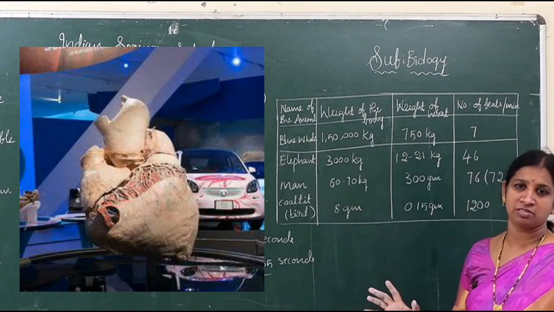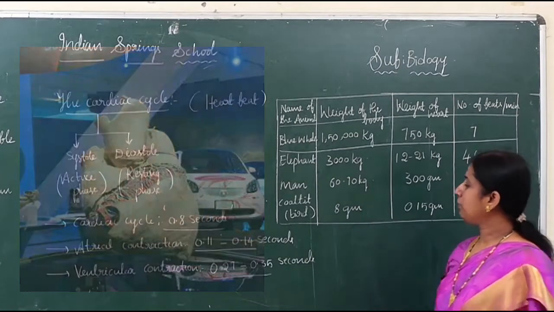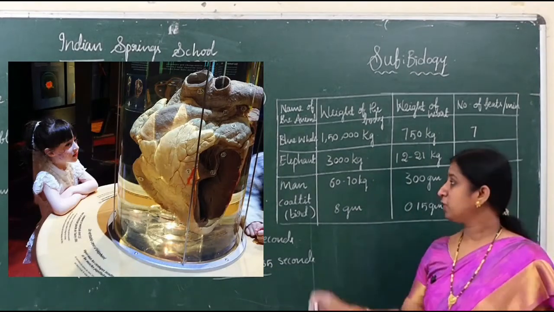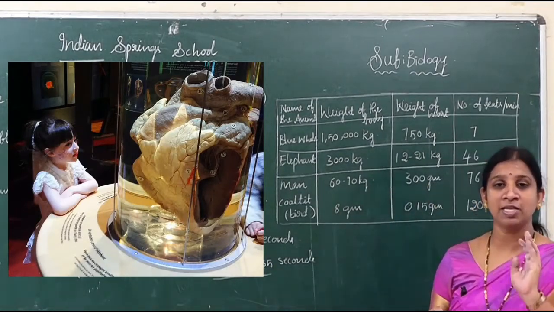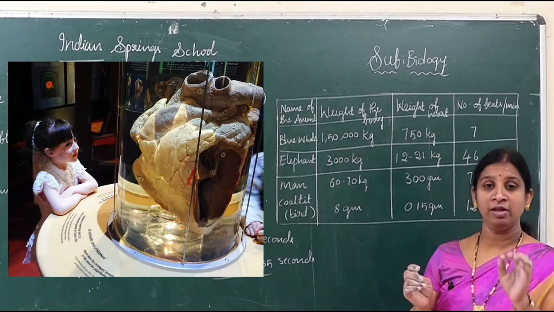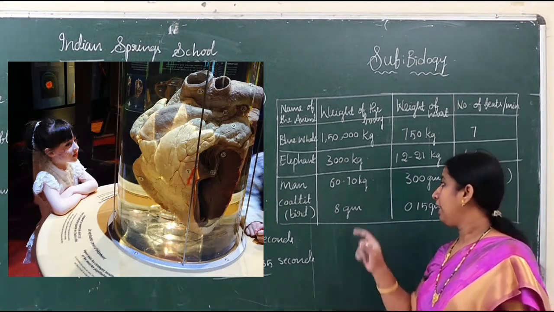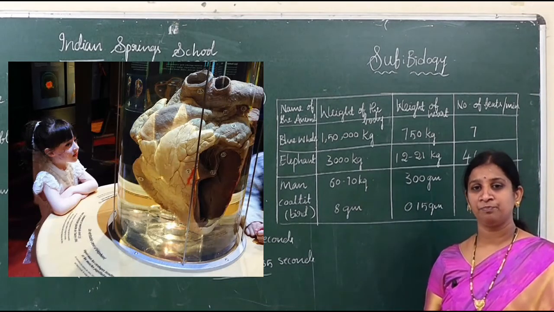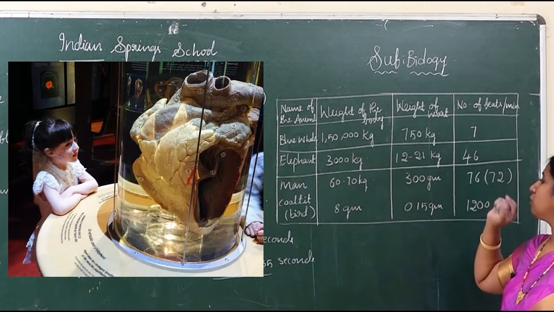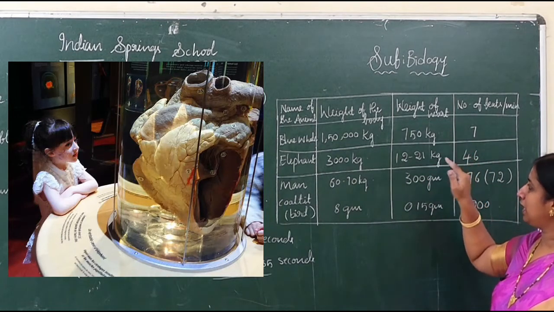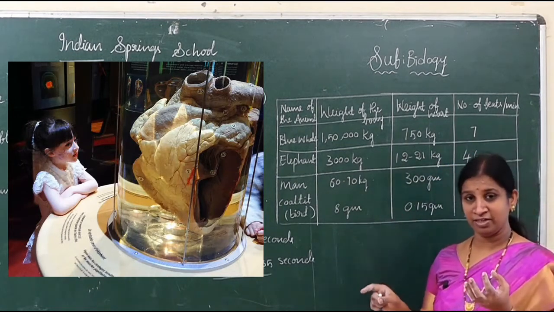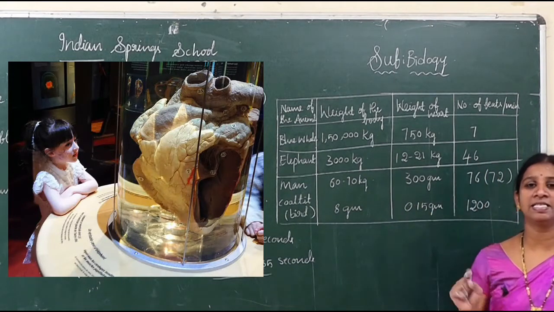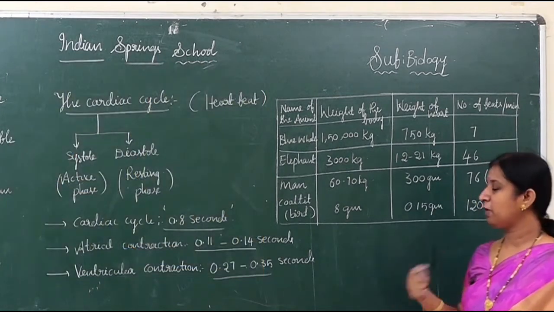Just 7 times. When you talk about the next animal, the elephant, the largest animal on land, its whole body weighs about 3000 kg. And the heart weight is how much, do you know? 12 to 21 kg. So compared with the blue whale, the heart size of the elephant is smaller, no? It can beat how many times per minute? 46 times. Now let us see about ours.